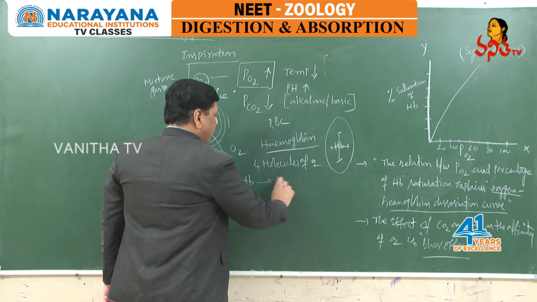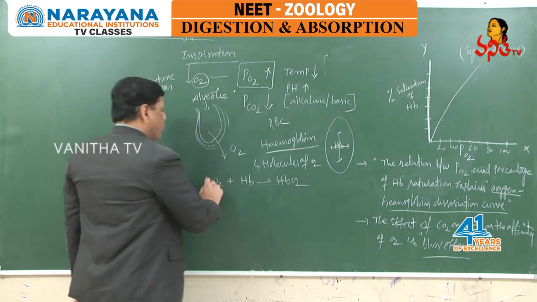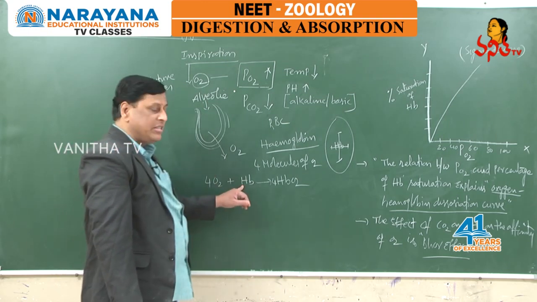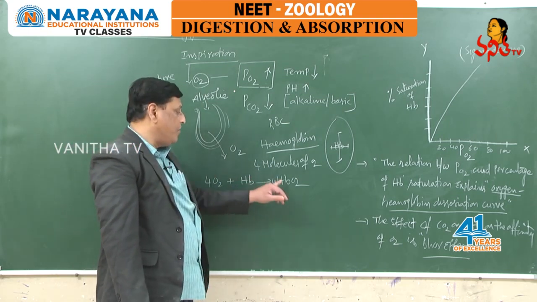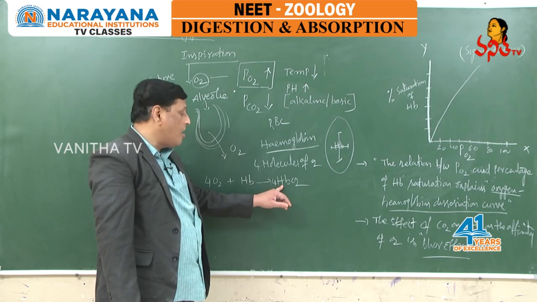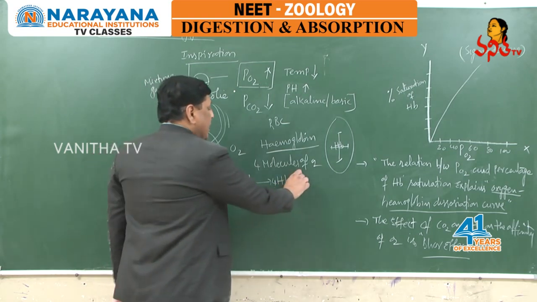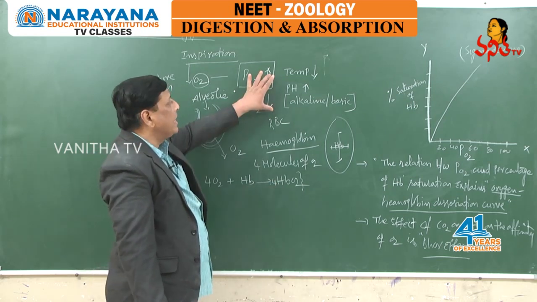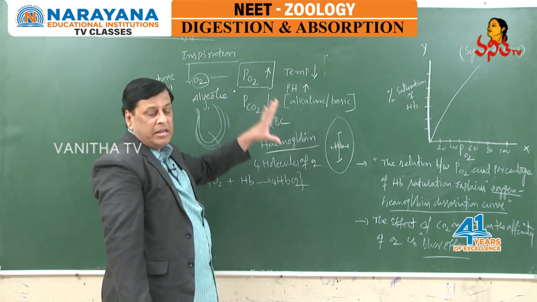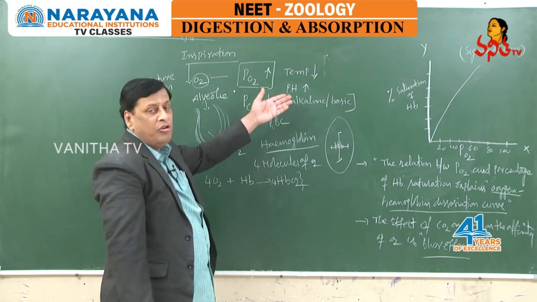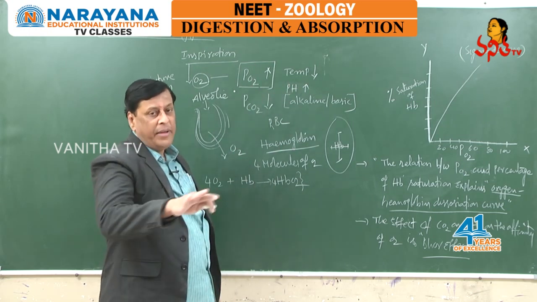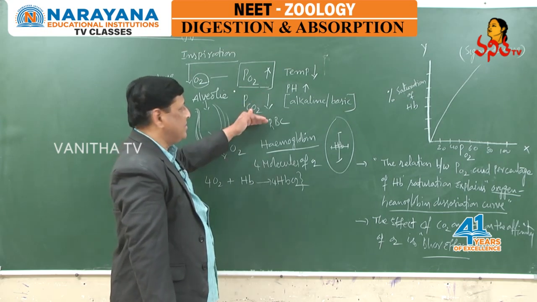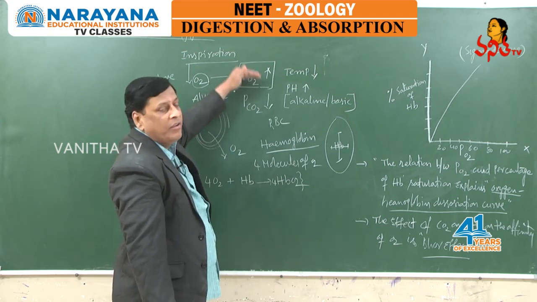You can see the formation of oxyhemoglobin. 4 molecules of oxygen bind with hemoglobin. This is a reversible compound. It can sustain only in these conditions: temperature must be less, the pH value must be more, there should not be acidic condition, partial pressure of CO2 must be less, and partial pressure of O2 will be more.